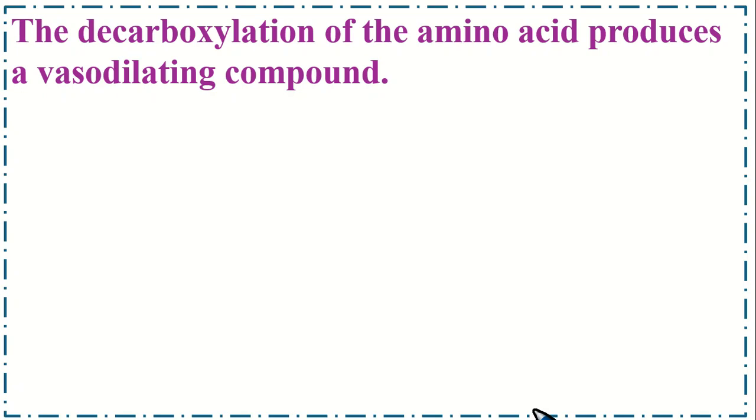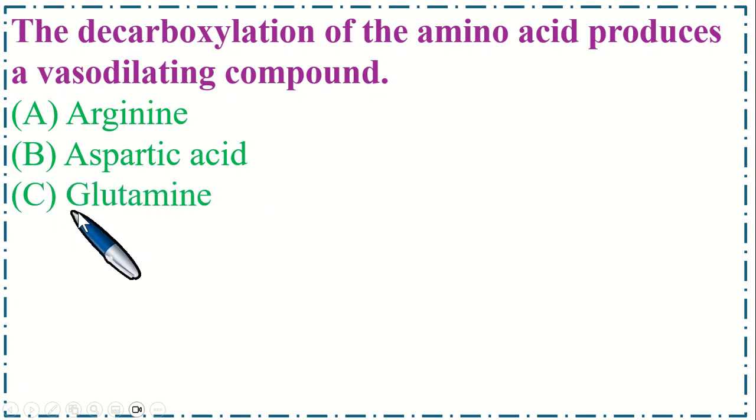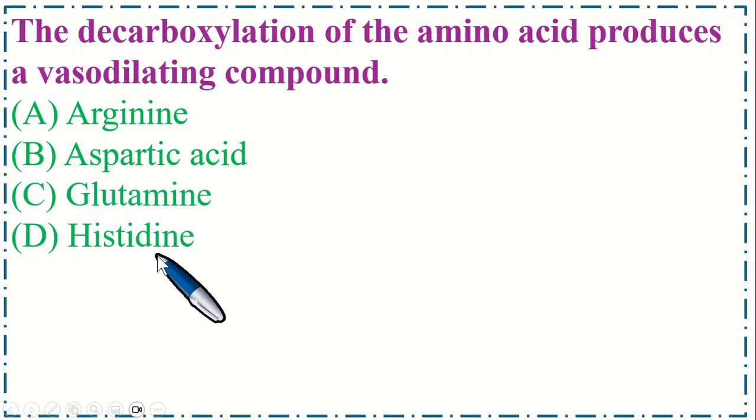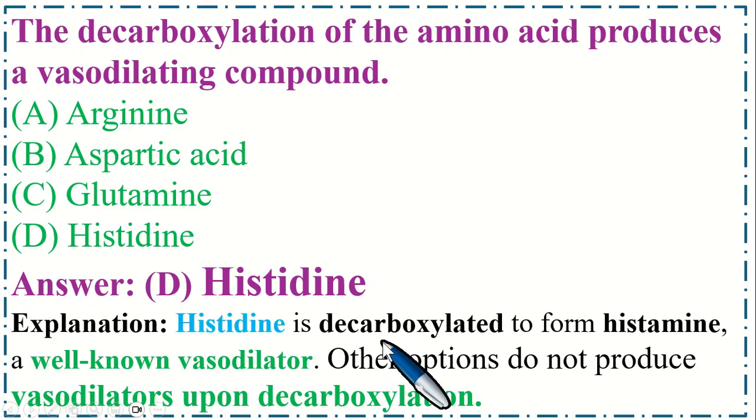So this is very important MCQs. The decarboxylation of the amino acid produces a vasodilating compound. Option A arginine, B aspartic acid, C glutamine, and option D histidine. So the correct option is D histidine. Histidine is decarboxylated to form histamine, a well-known vasodilator. Other options do not produce vasodilator upon decarboxylation.